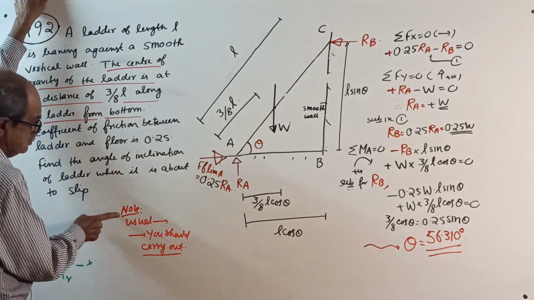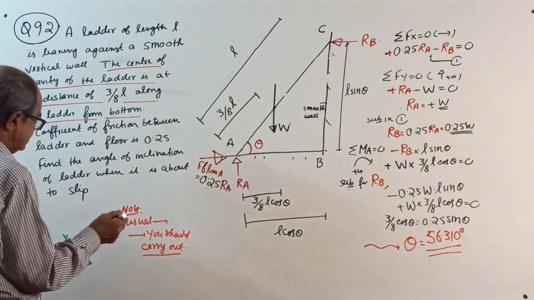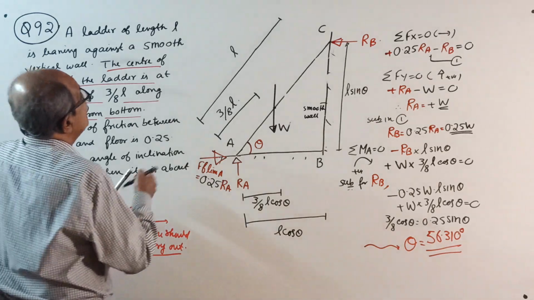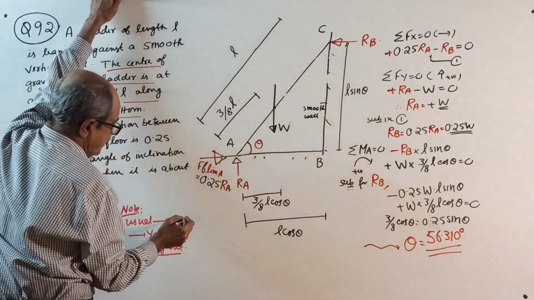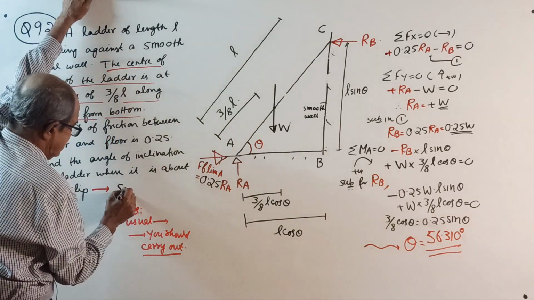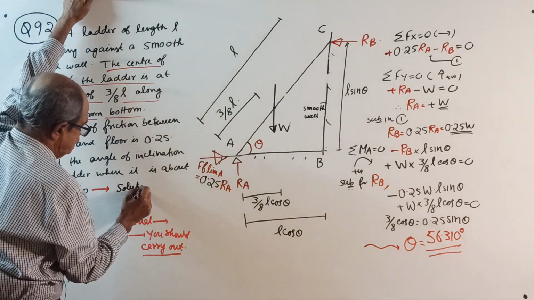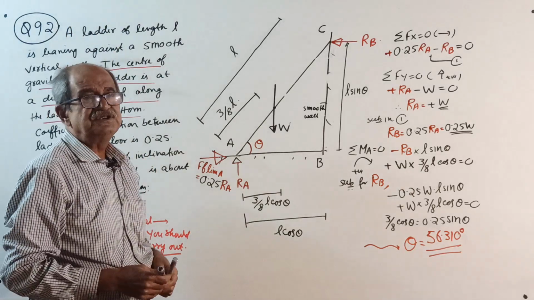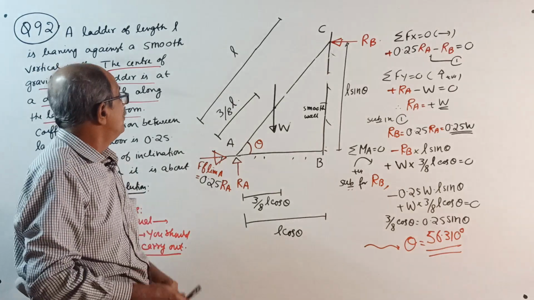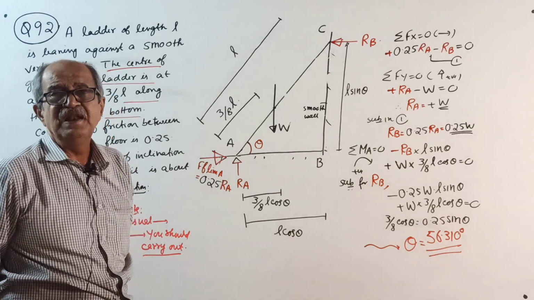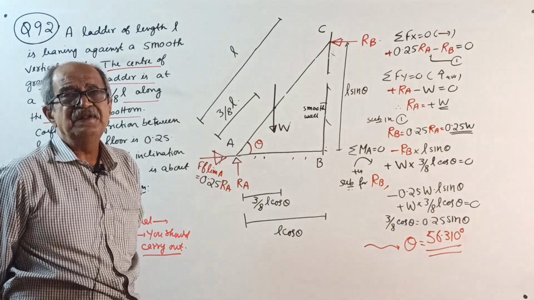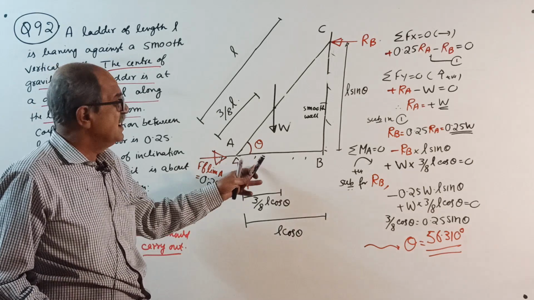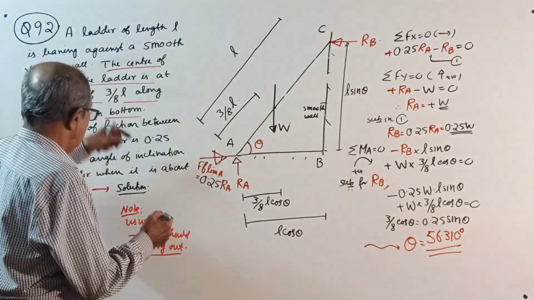Okay. Now start. Note, one statement you have to write first. When you start solving, I'll write the solution here. I start the solution. You make a note. In the question, it is not told whether you have to find the angle of inclination of the ladder with horizontal or vertical. Nothing told. So, when nothing is told, you consider it with the horizontal.